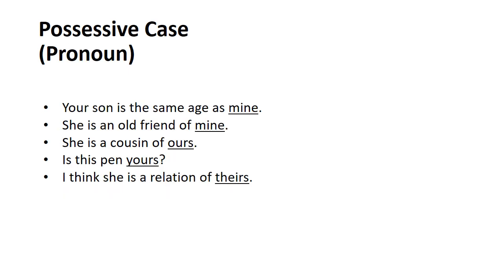Students, here is the possessive case. You can see the sentences are made for you. The underlined words mine, mine, ours, yours, theirs are called possessive pronouns. Basically there is no possessive pronoun for the third person singular it. It is neutral, so we don't use a possessive pronoun for it. They come in the sentence, normally at the end of the sentence.